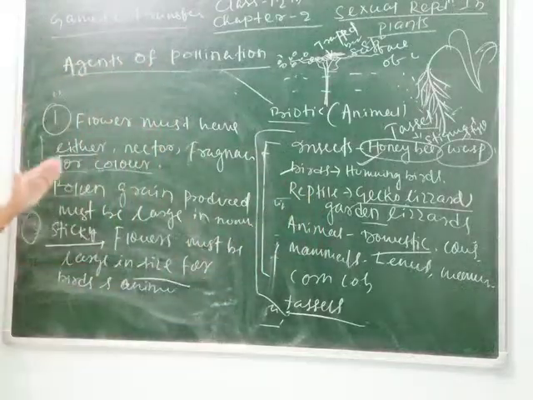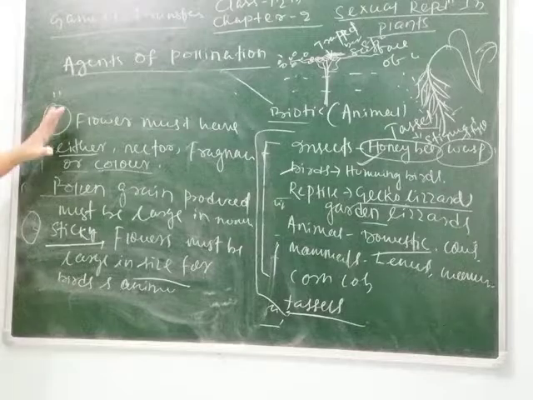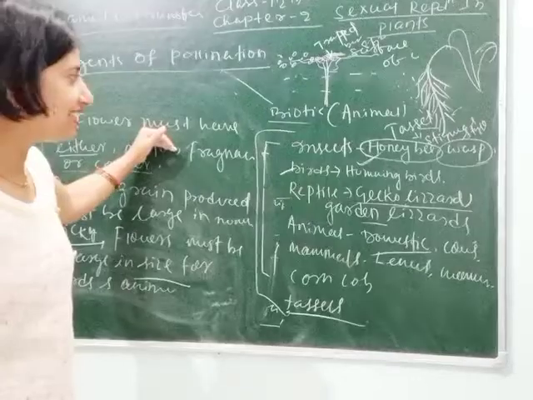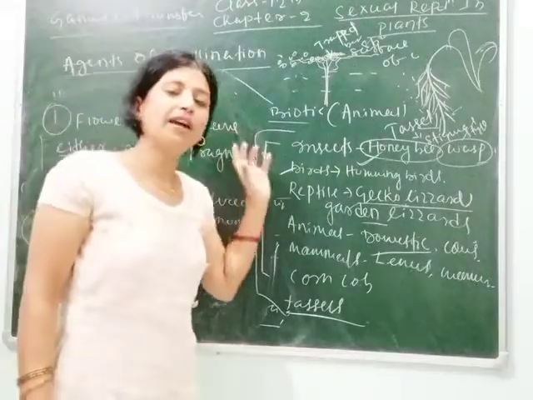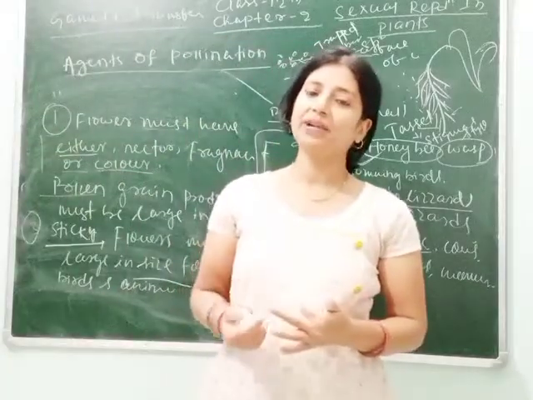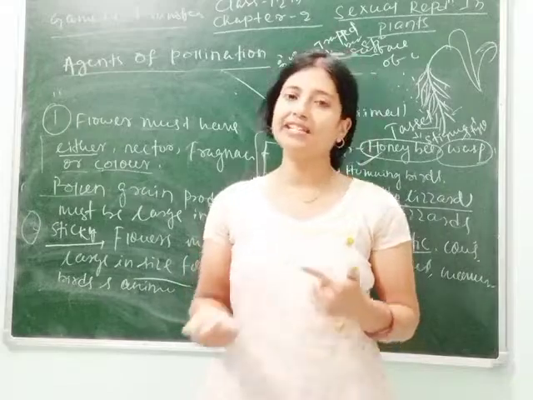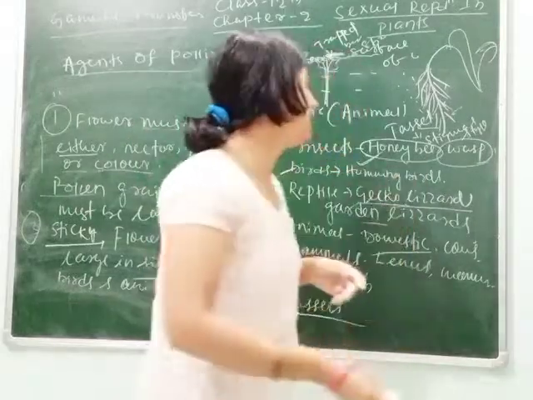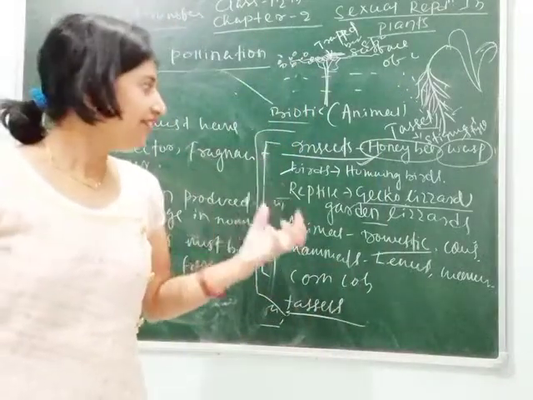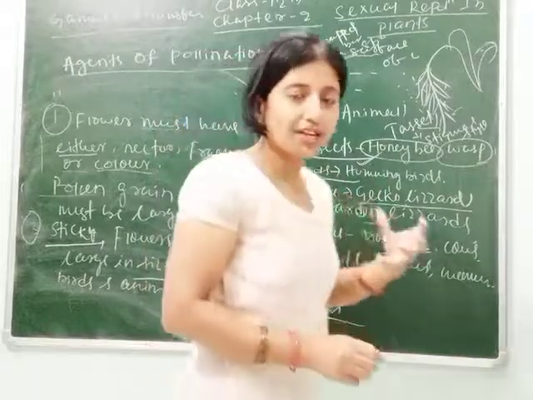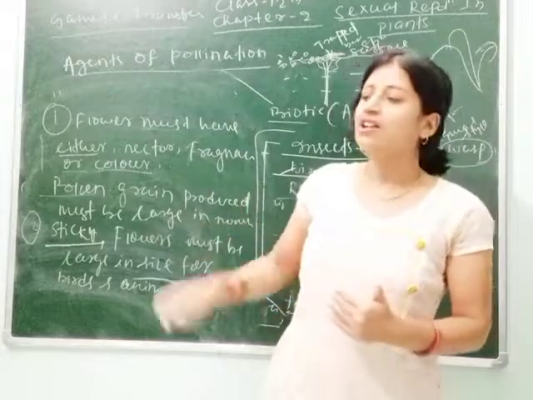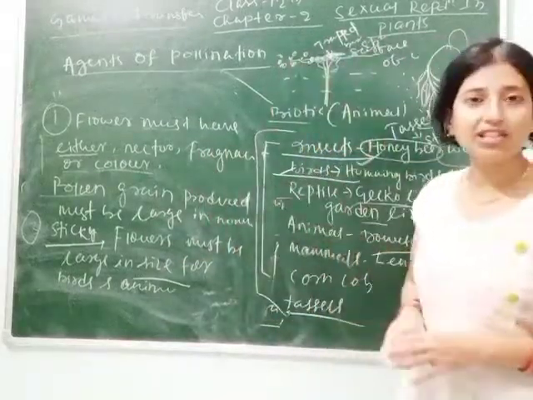So students, I have told you about different agents of pollination and the characters of the flowers to be pollinated by these agents. Here you can understand some biological terms: if pollination occurs through air or wind, we call it anemophily. If it takes place through water, it is called hydrophily. If through insects, it is called entomophily. Clear? If through birds, it is called ornithophily. So these are the different terms used in this topic. Clear students? For today, this is all about the agents of pollination.